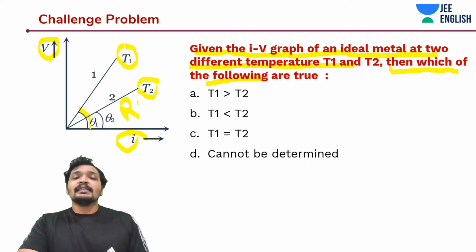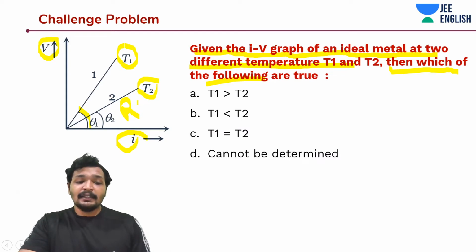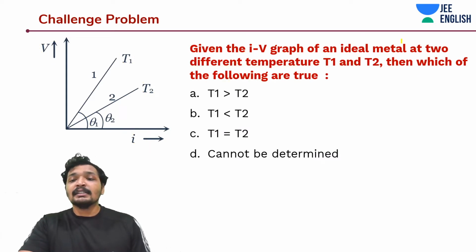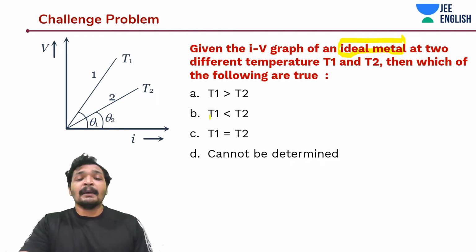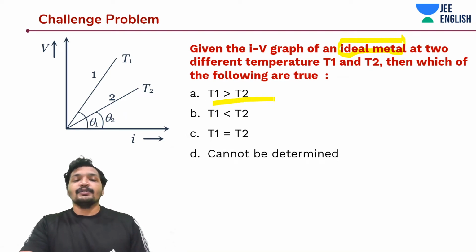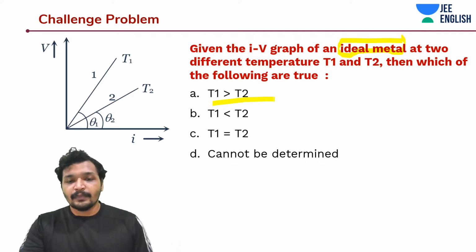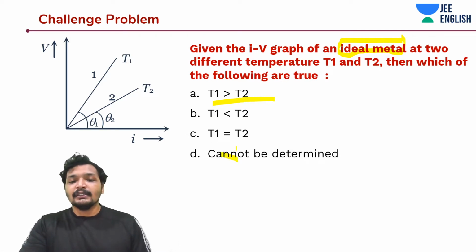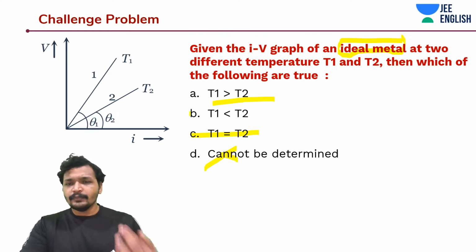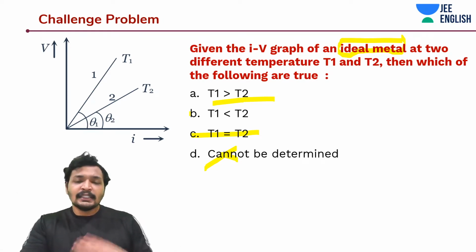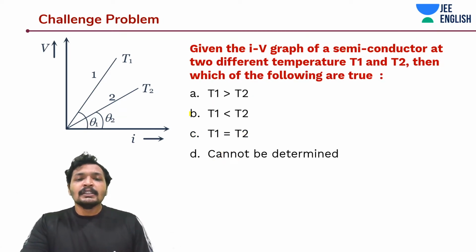And if the resistance is high and it's an ideal metal, that means the temperature T1 is greater than T2. Simply the first option. So D is wrong. T1 is not equal to T2, this is also wrong. And T2 is definitely not greater than T1. We know that very well. Quite easy. The entire concept was very easy.